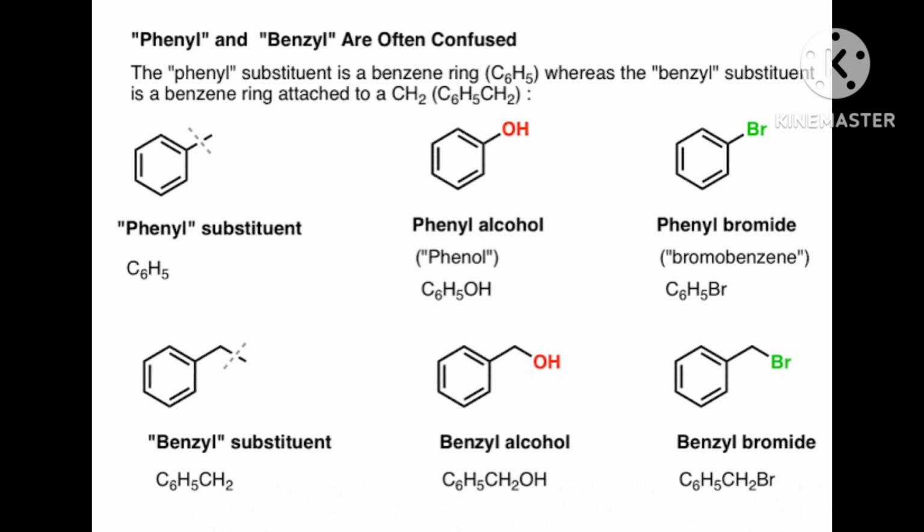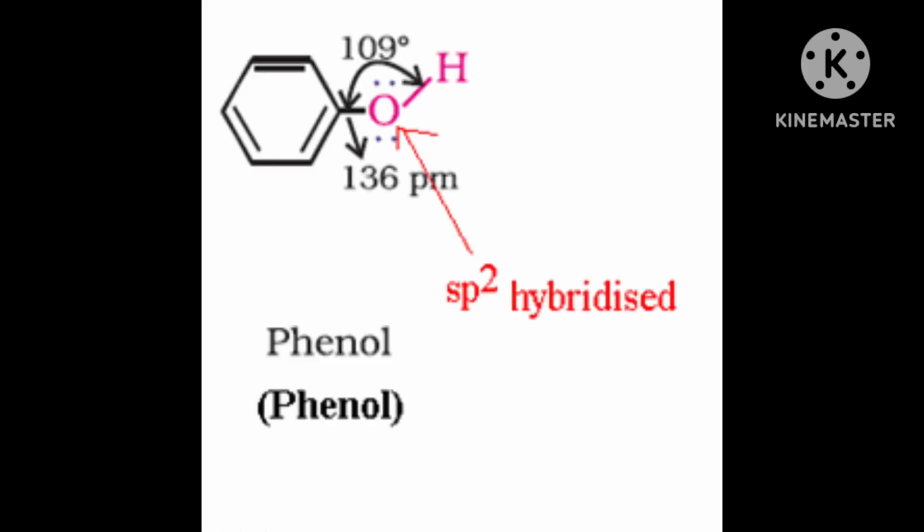CH2 means what? sp2 hybridization. And where CH2OH is attached, that is sp3. Then this I told about the allylic alcohol. Now come to the aromatic ring. On the aromatic ring, that is the benzylic alcohol. The word benzylic means that with benzene one CH2 is attached, and with that CH2, OH is attached.